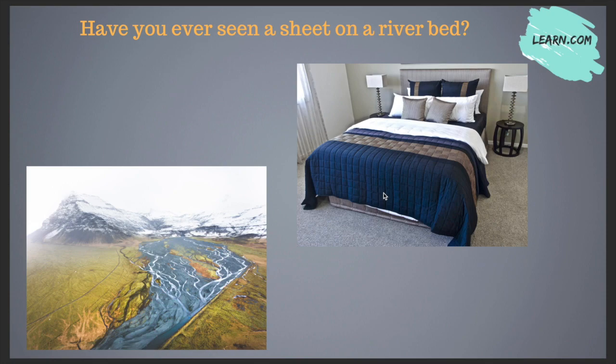Here the poet is applying the word in a different way. He wishes to say, have we ever seen a sheet on a river bed? Normally on our bed we put bed sheets, but can we ever put a bed sheet on a river bed? This is the way in which he wishes to create the humor. He's trying to create a humor which is not at all possible, so he's using this homographic word with different meanings.